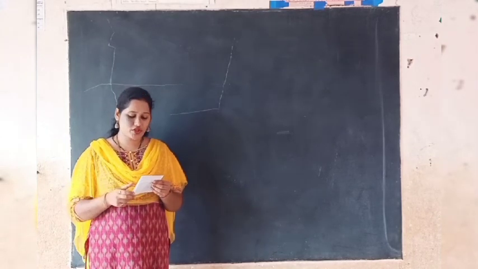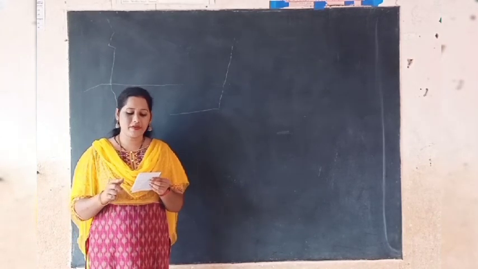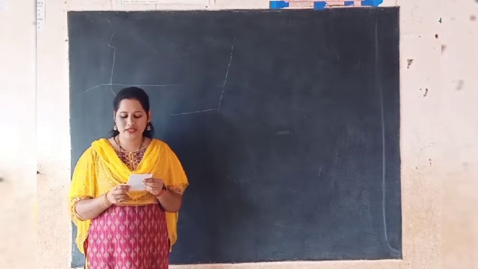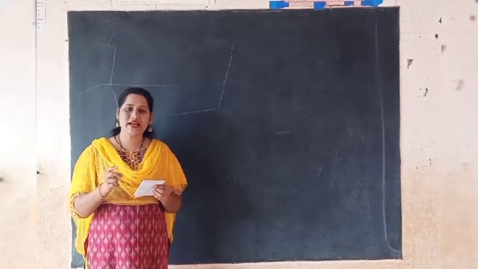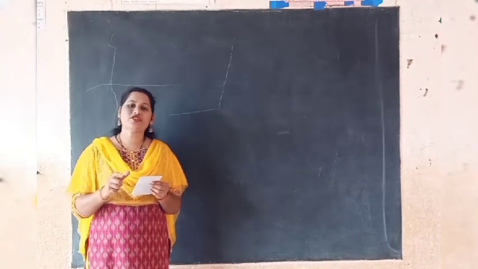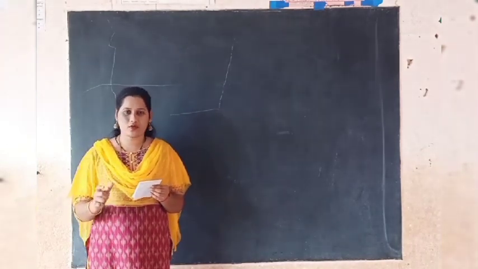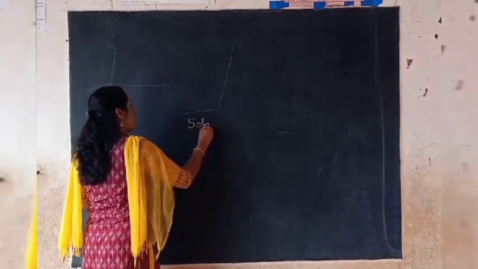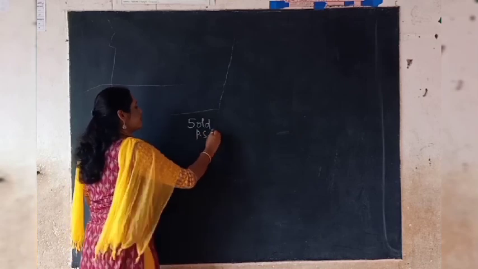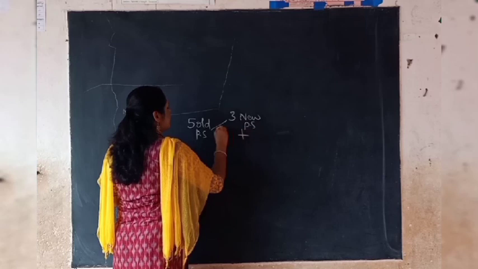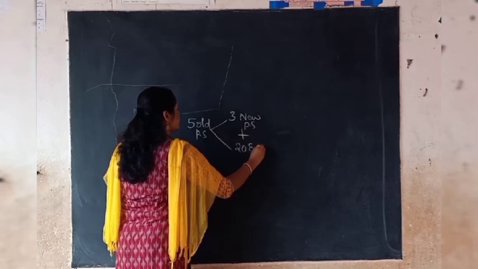Let's see what is the information given. For every 5% preference share, 3 8% preference shares of rupees 100 each and 20 equity shares of rupees 2 each are to be issued, which means that in the place of old preference shares, you have to issue the new preference shares in addition to that equity shares also. Now I will write how the ratio is given. For every 5 old preference shares, the company will give 3 new preference shares plus 20 equity shares.